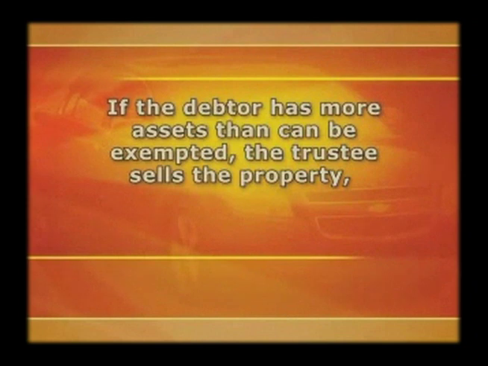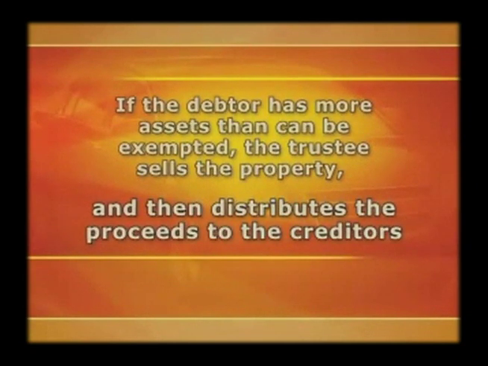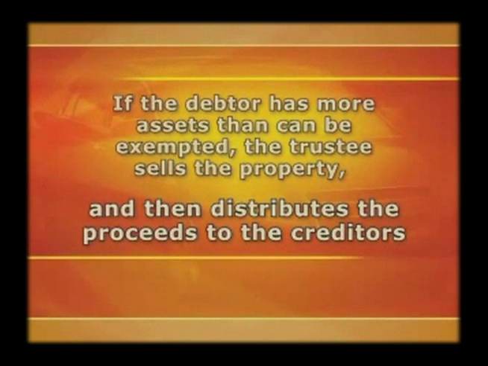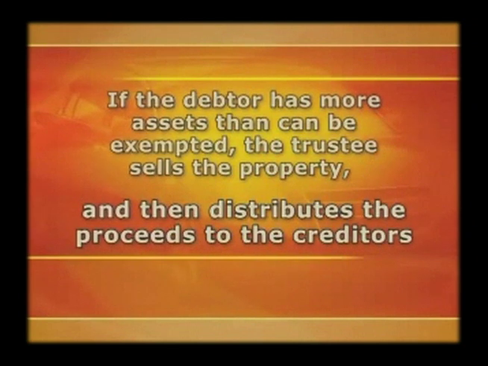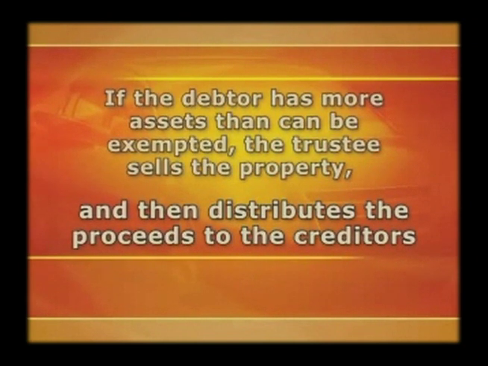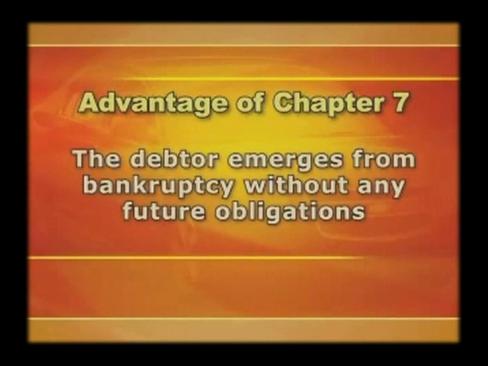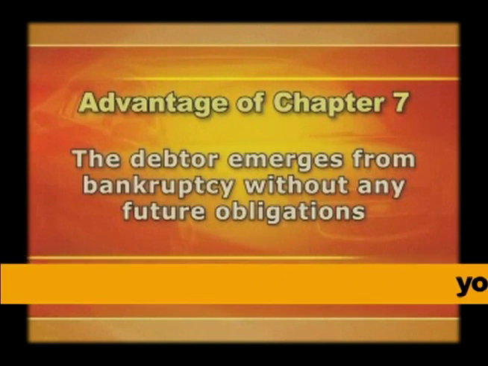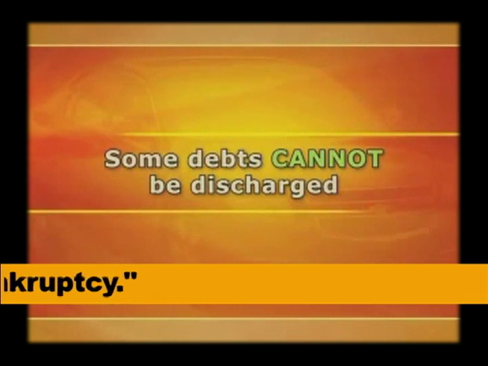If a debtor has more assets than can be exempted, the trustee sells the non-exempt property and distributes the proceeds to the creditors according to priorities established by law. Very often, there is not enough money to pay for anything more than the cost of administration, and so the creditors receive nothing. The principal advantage of Chapter 7 is that the debtor emerges from bankruptcy without any future obligations on his or her discharged debts. Some debts cannot be discharged, for example, debts incurred through fraud or debts for child support and alimony.